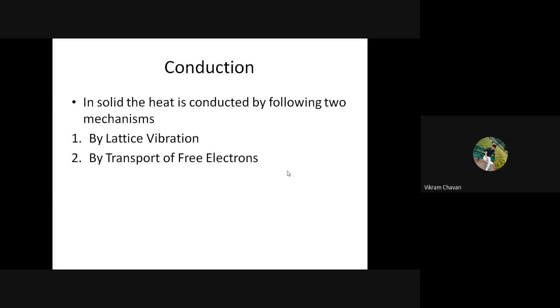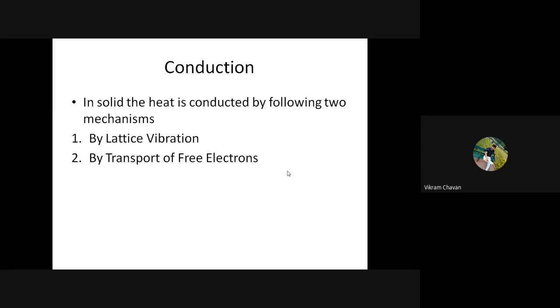Okay, how does it happen? In solids, conduction happens because of two mechanisms. The first mechanism is lattice vibration, and the second mechanism is transport of free electrons. Because of these two mechanisms, conduction happens in substances.